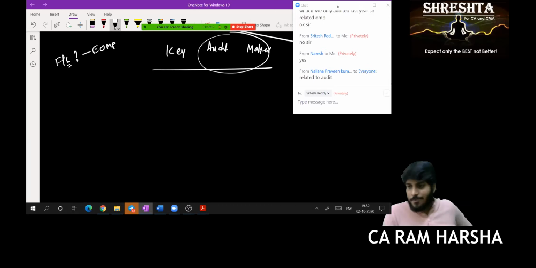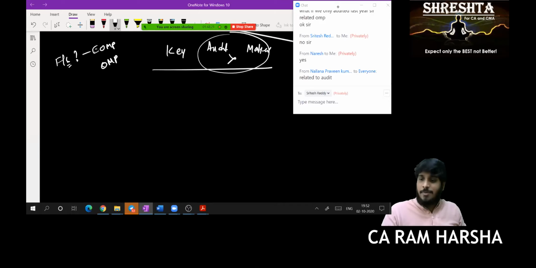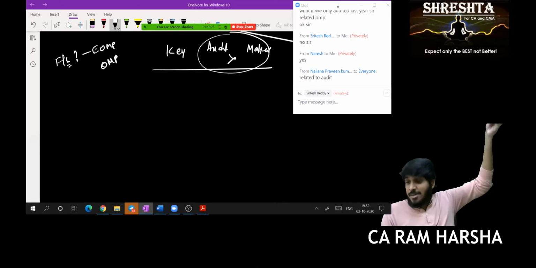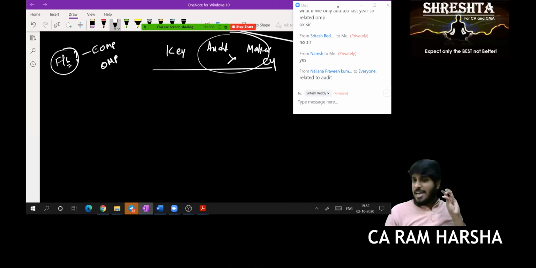If I'm discussing something about branch audit or subsidiary audit, that is not my audit matter; that is in the other matter para. If I'm discussing last year, that is not key audit matter. Key audit matter means something related to the audit of the current year. So I'm not talking about financial statements, amounts, values, disclosures, or branch audit and last year's audit.